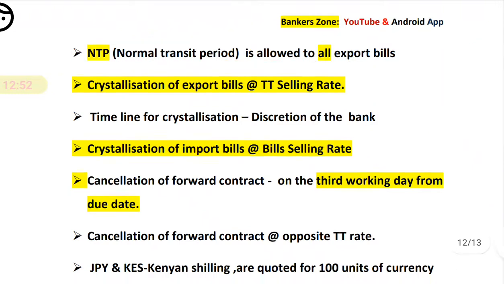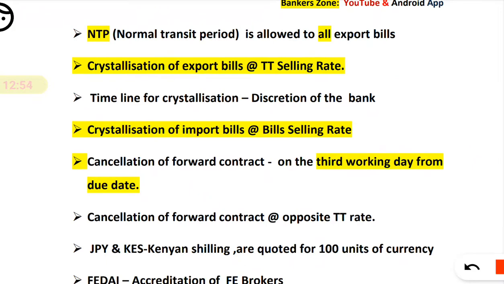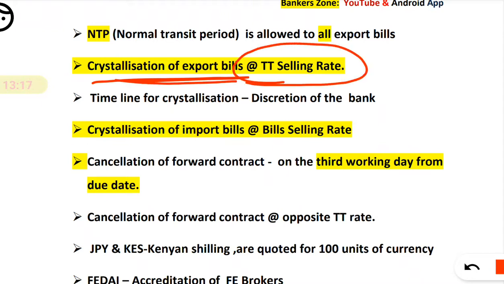Next, crystallization of export bill, it should be done at the TT selling rate. What do you mean by TT? TT means telegraphic transfer. That means, simply just remember, TT is used when there is an immediate transaction, and a bill is used when there is a delay or processing of documents involved. Now, crystallization of export bill should be done at the TT selling rate.